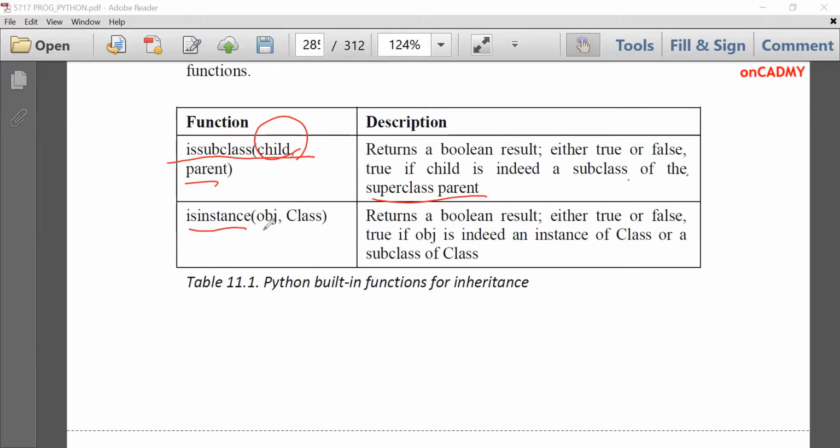Similarly, isinstance(object, class). This is used to check whether this object is part of or an instance of this class or not. So it will give the result either in true or false. And if the results are in true or false, this is called a Boolean result. So let's see through a program also.